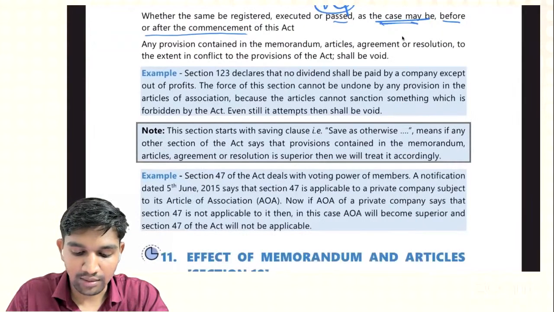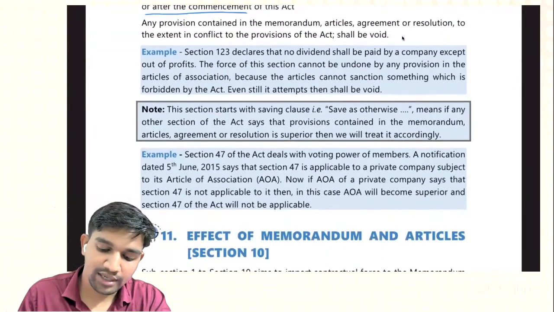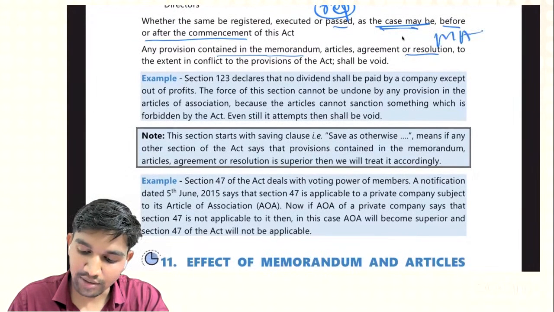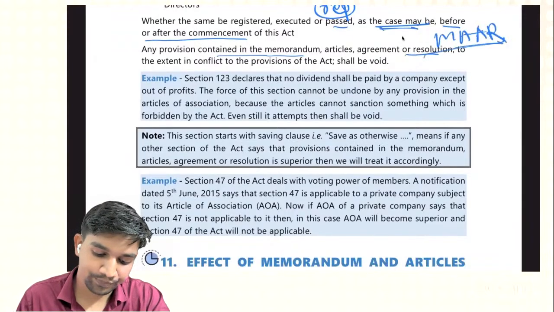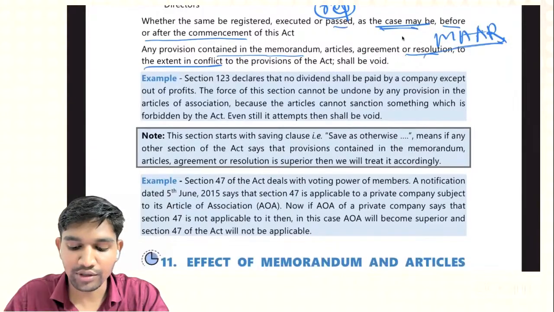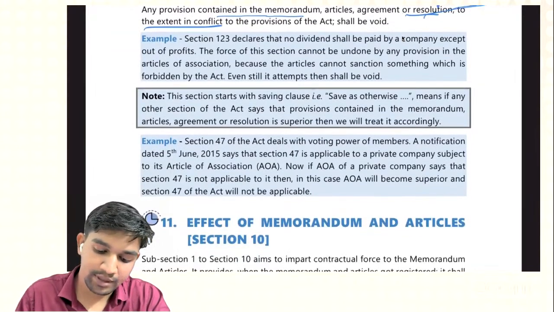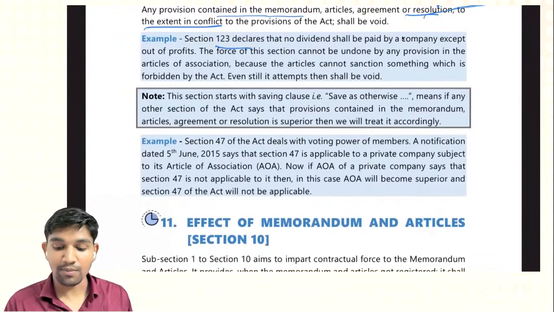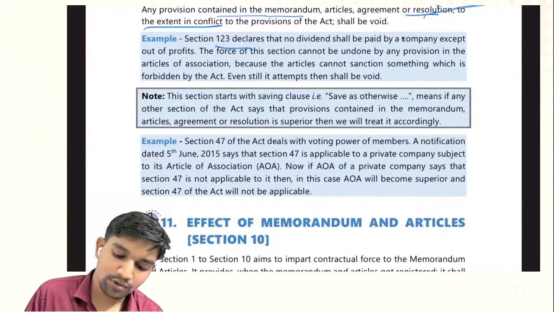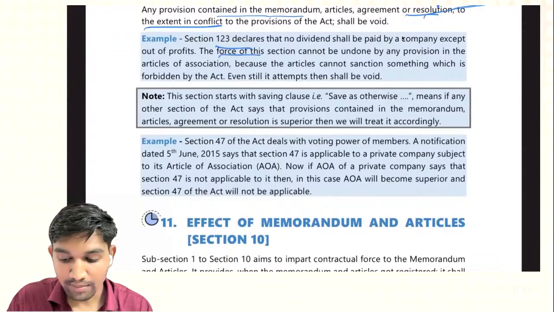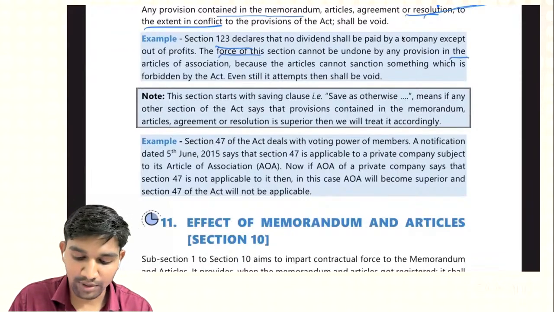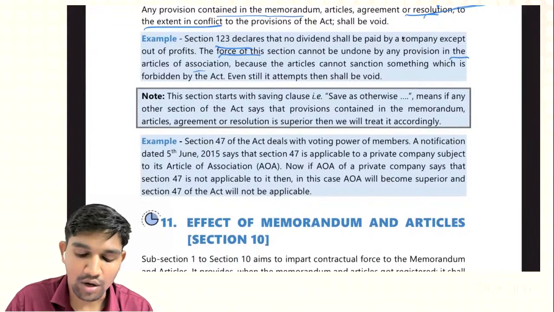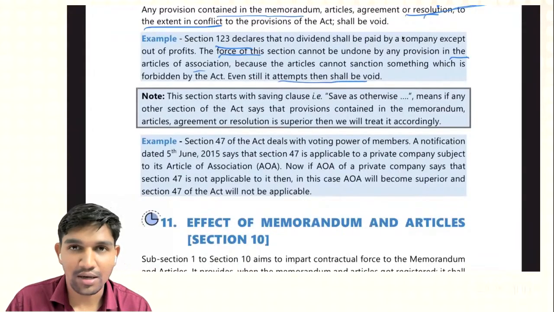Now, any provision contained in the memorandum, articles, agreement, or resolution, to the extent it is in conflict with the provisions of the Act, shall be void. Section 123 declares that no dividend shall be paid by a company except out of profit. The force of this section cannot be undone by any provision in the Articles of Association, because the articles cannot sanction something which is forbidden by the Act or MoA. Even if it attempts to, it shall be void.